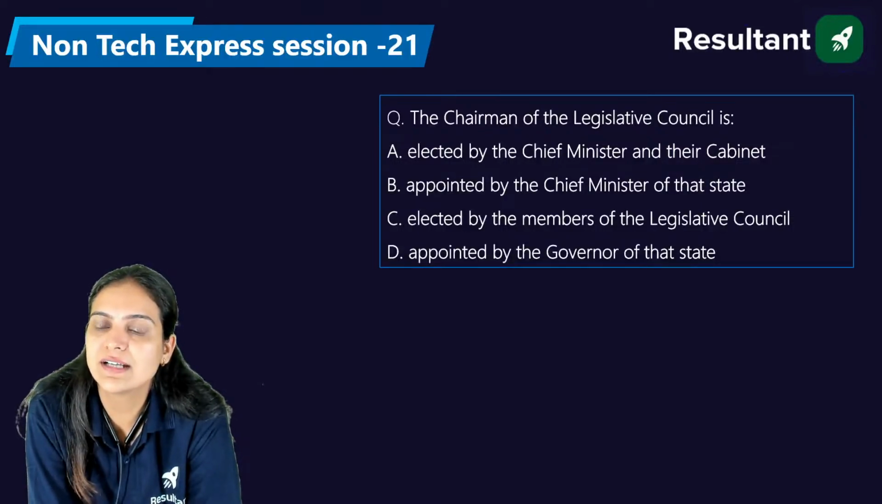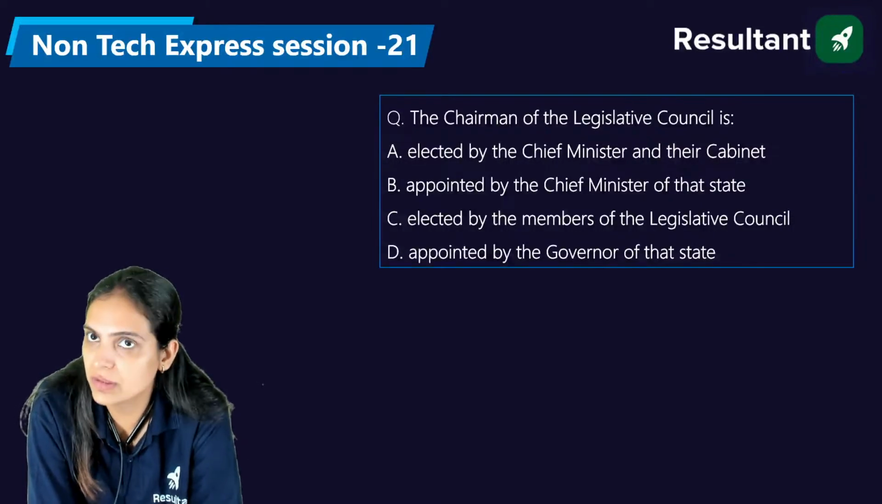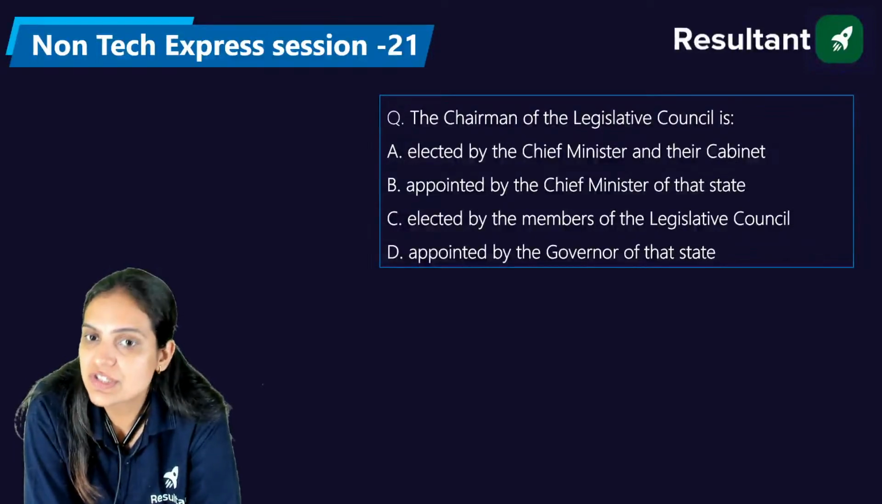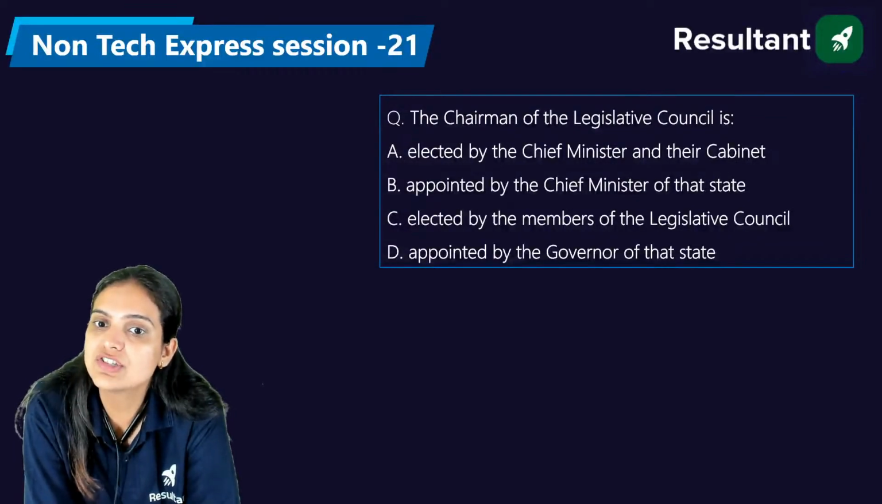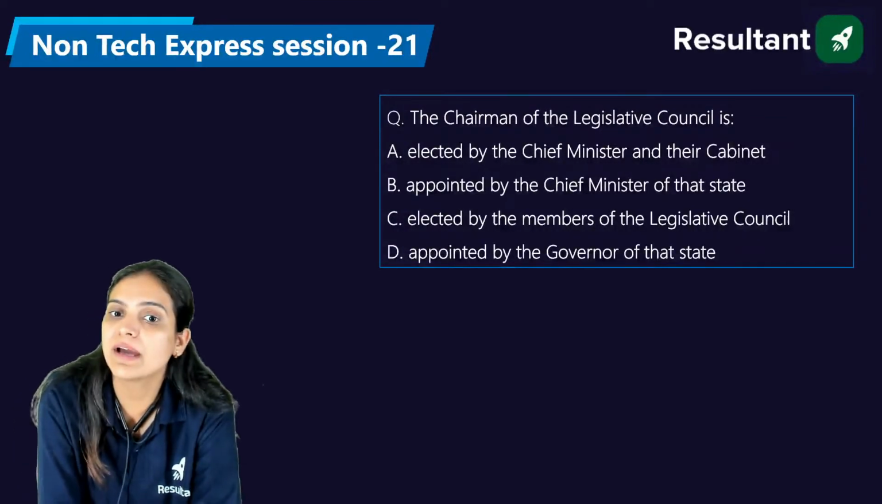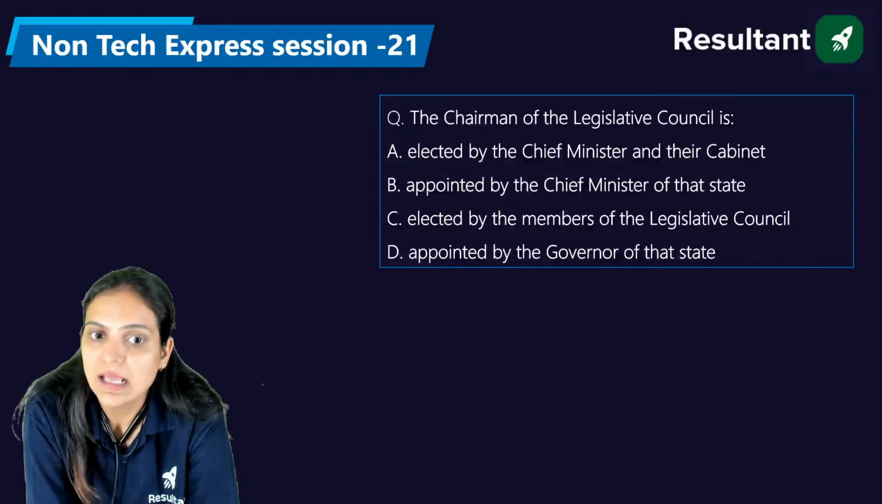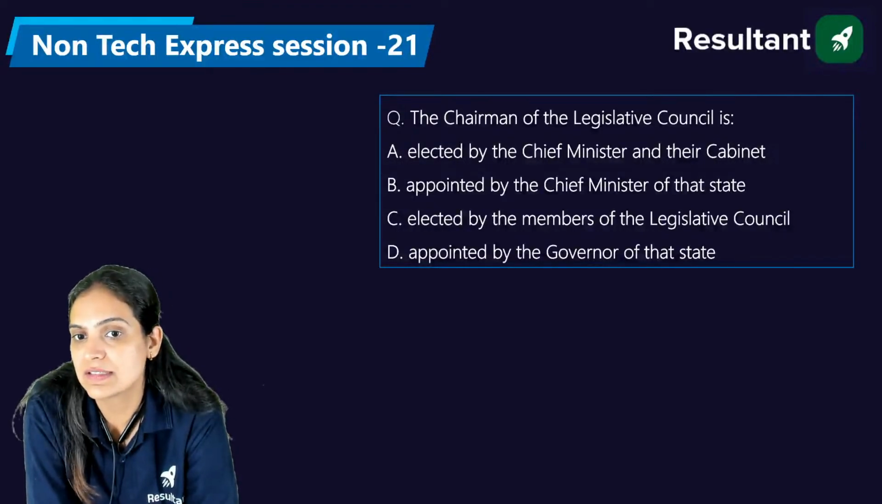What do you think? What is the right answer? The chairman of the Legislative Council is elected by the Chief Minister and their cabinet, is appointed by the Chief Minister of that state, is elected by the members of that Legislative Council, or appointed by the governor of that state.